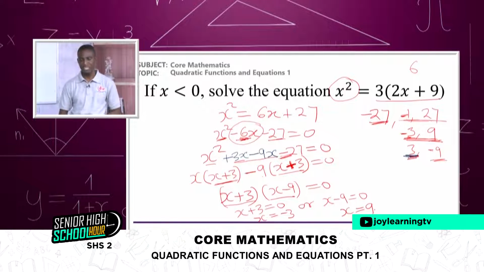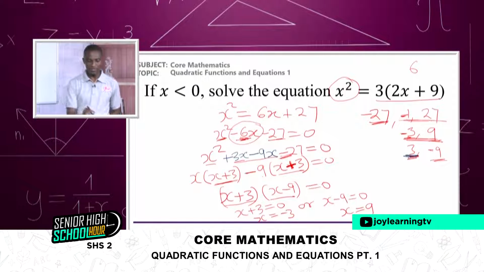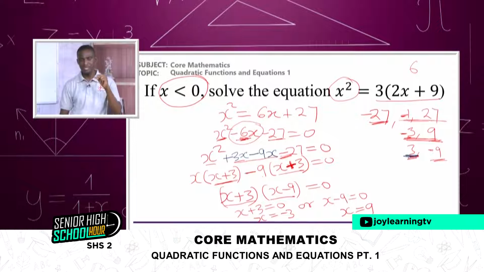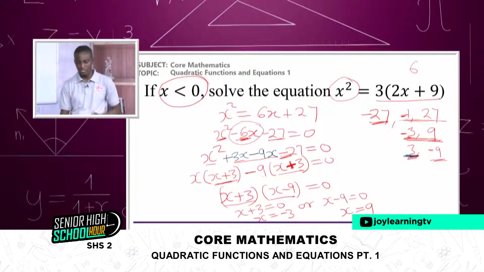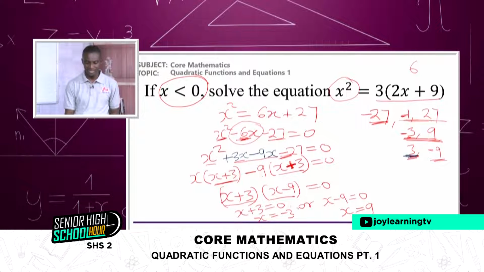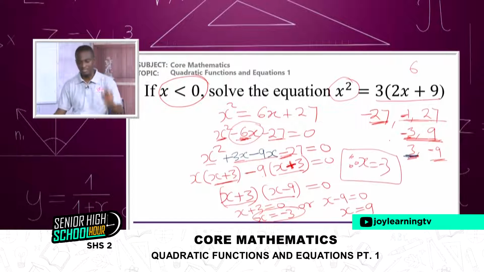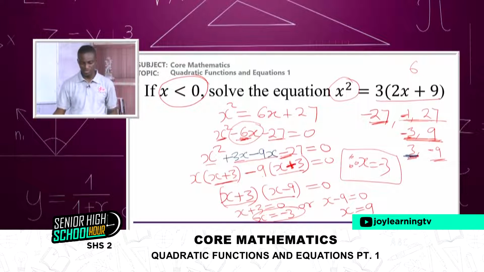So this becomes our answer. But then the question is, here we have two answers, but they said x should be less than 0. So we pick, among the two answers, which of them is less than 0, and that is negative 3. So we can say, therefore, x is negative 3. That is a condition; you have to obey the condition.